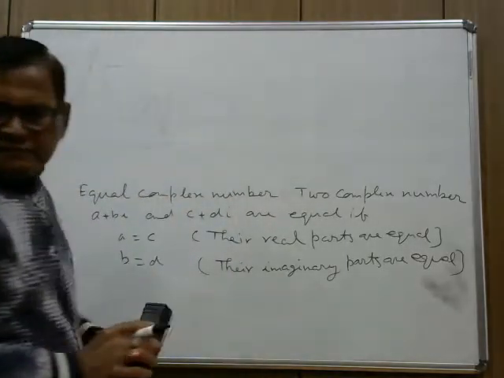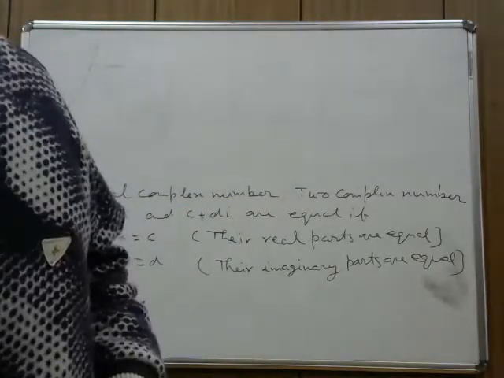Your question is, find the value of x and y.